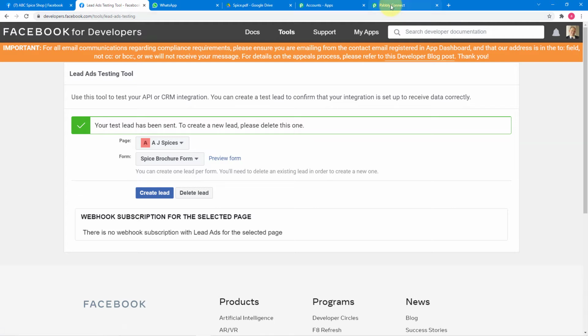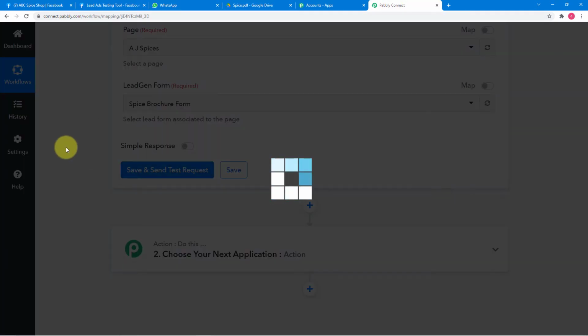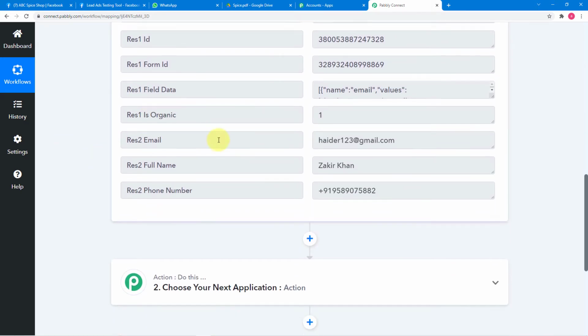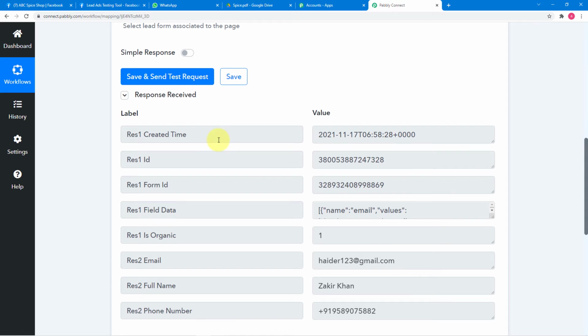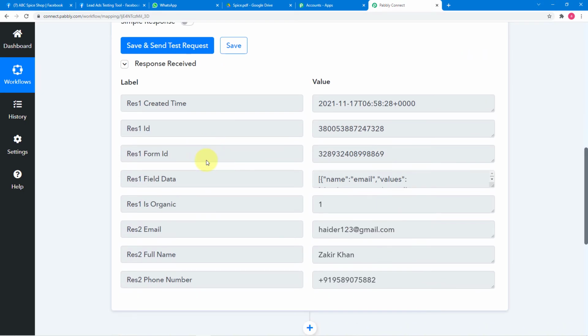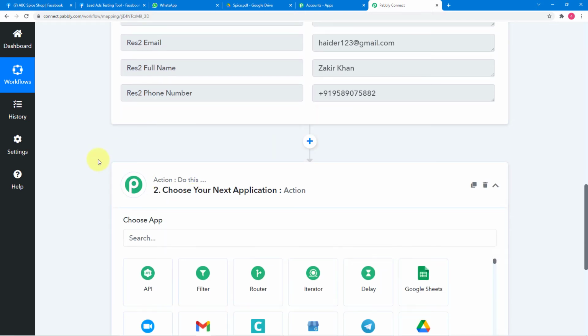Now let's capture the data of this lead here in Pabbly Connect. So I'm clicking on save and send test request here, and you can see the data is captured here like this in Pabbly Connect. Okay, so the first 2 steps are completed. We are connected with Facebook lead ads and we have captured the data of the lead here like this. After this, what you have to do, click on the action window.